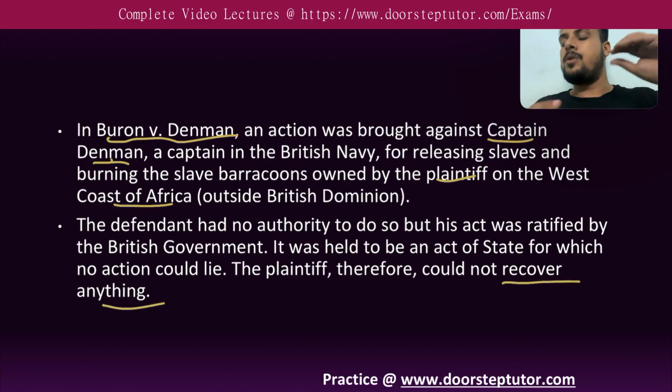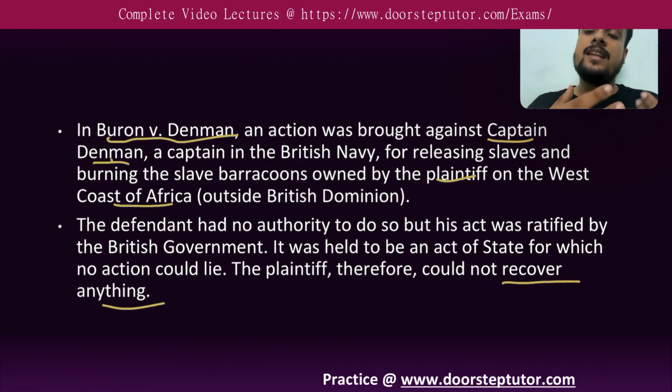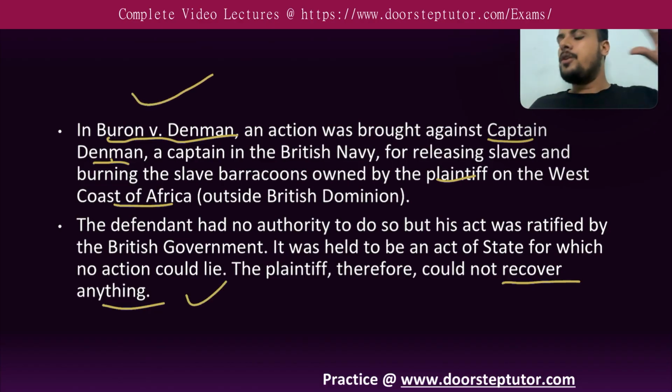I hope this is clear. So, first, representative of the state. Second, injury to another state or to the subject of that state. Third, it should be previously ratified or subsequently ratified by the state, that this is my representative and he has done this particular act with my permission. The subsequent ratification was done in Buron versus Denman. So as a concept, we can say that act of state or statutory authorities are not covered under law of tort.